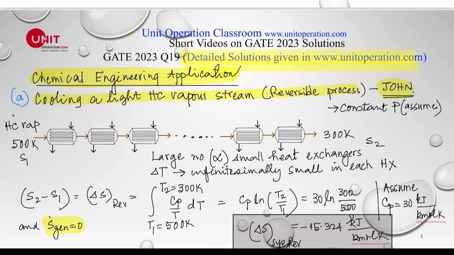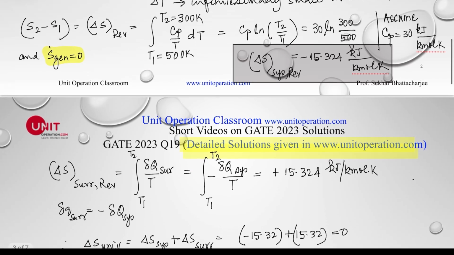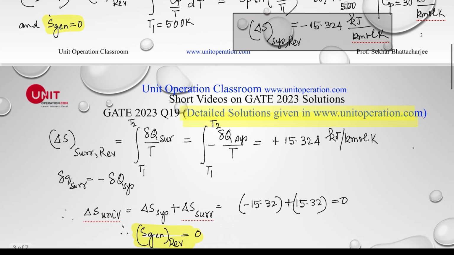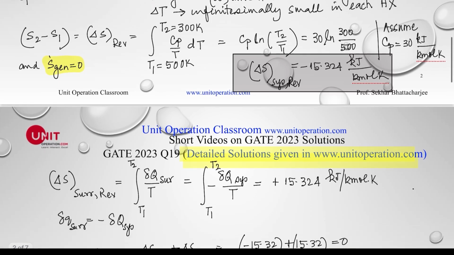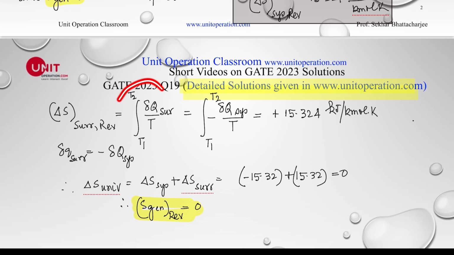Now, before we do it by the irreversible process, let's just look into what the change in the surrounding's entropy was. For the surrounding, this is the definition of entropy.